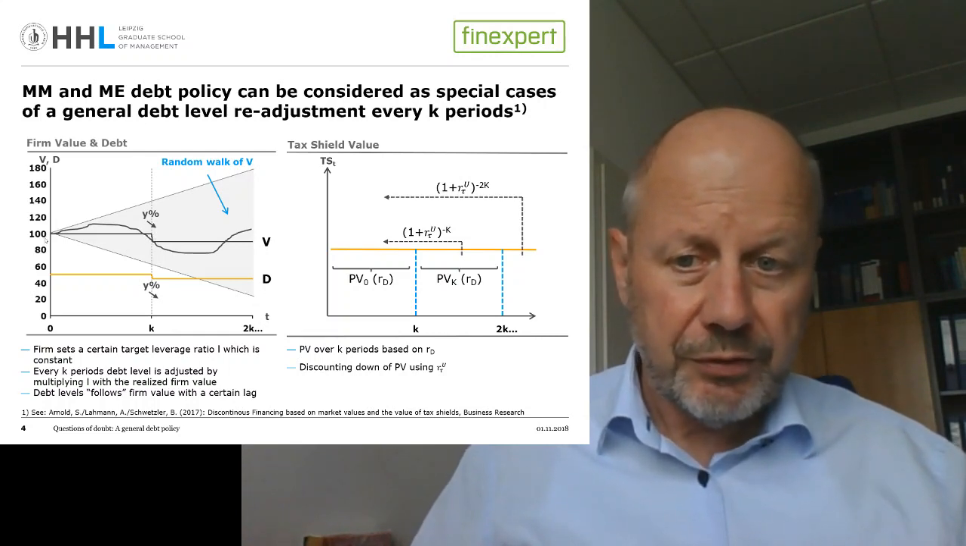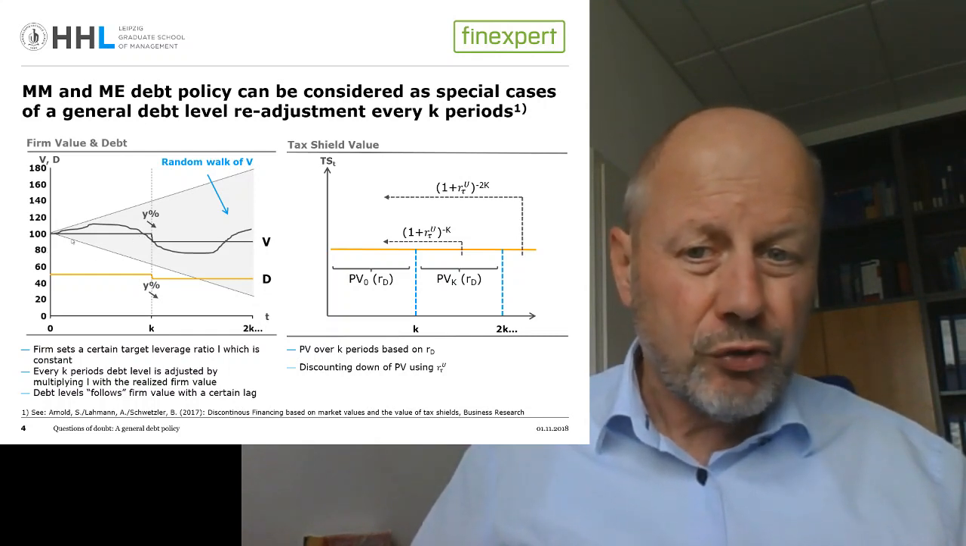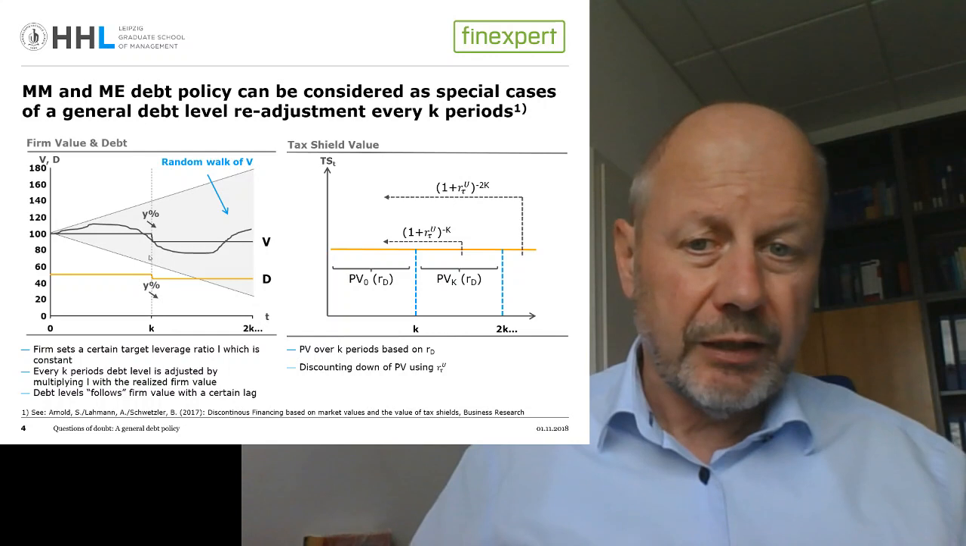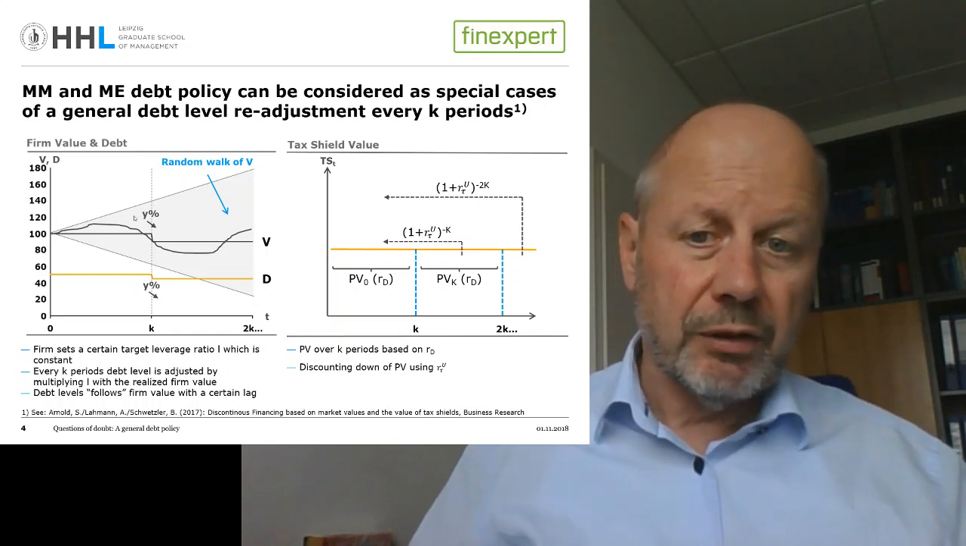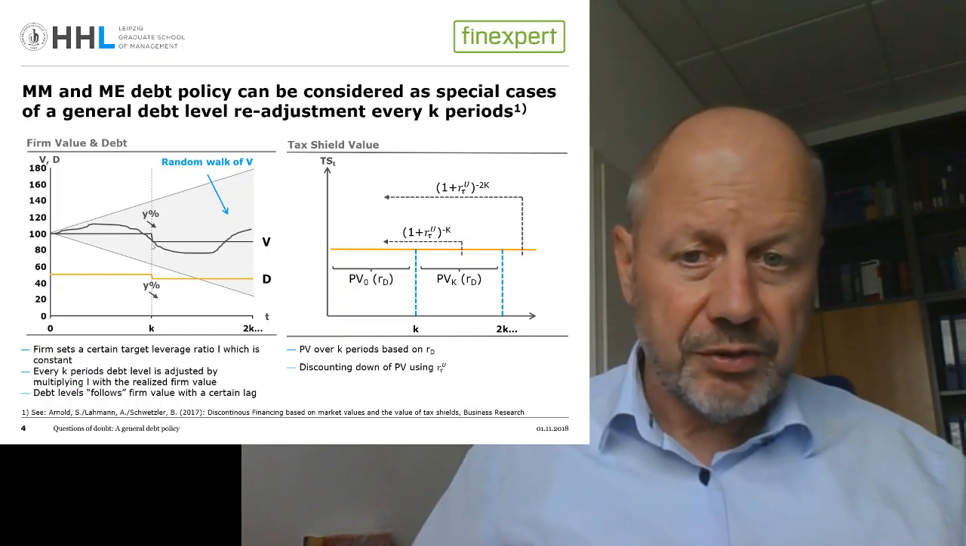So here you see, for instance, K may be 2 or 3 or 4 years, and you can choose K freely, and that means that this more general policy gives you additional discretion when trying to find the optimal debt policy in corporate valuation.